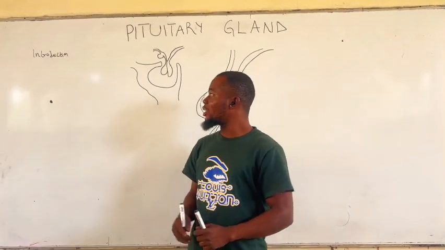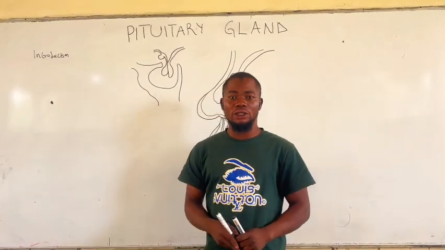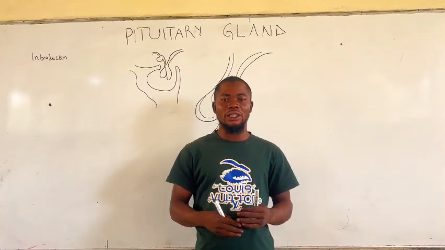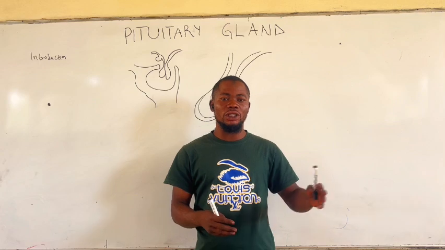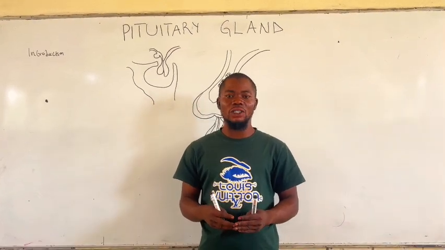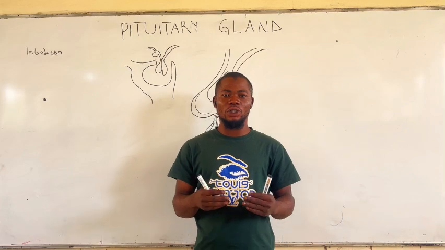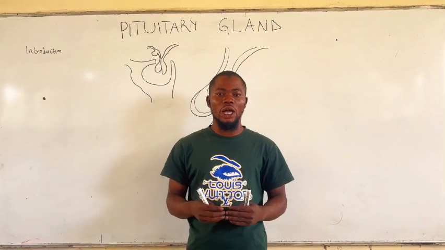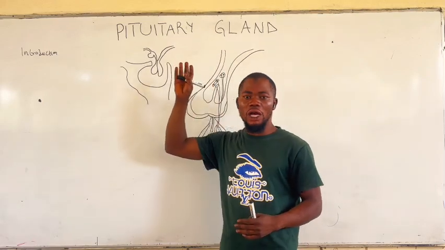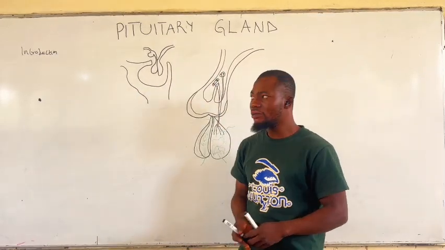Now, what are the divisions of this pituitary gland? The pituitary gland is divided into two: the anterior pituitary and the posterior pituitary. The anterior pituitary is also known as adenohypophysis, while the posterior pituitary is also called neurohypophysis. The pituitary gland itself is also called hypophysis.